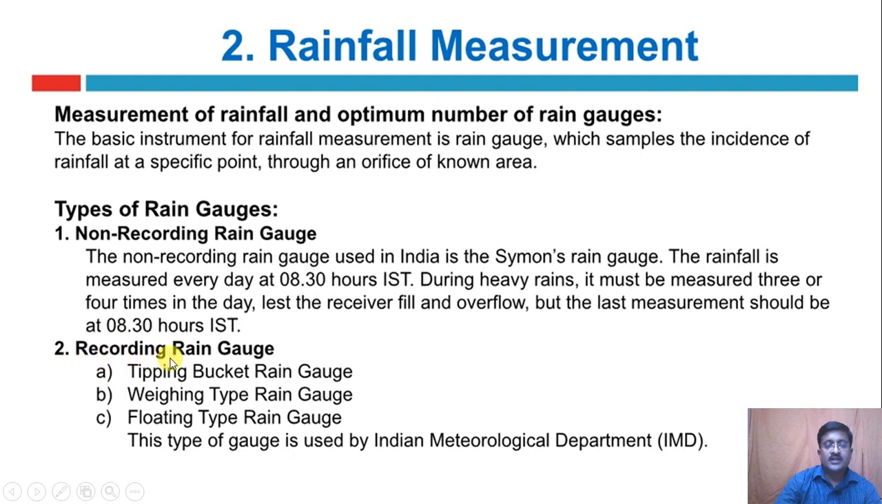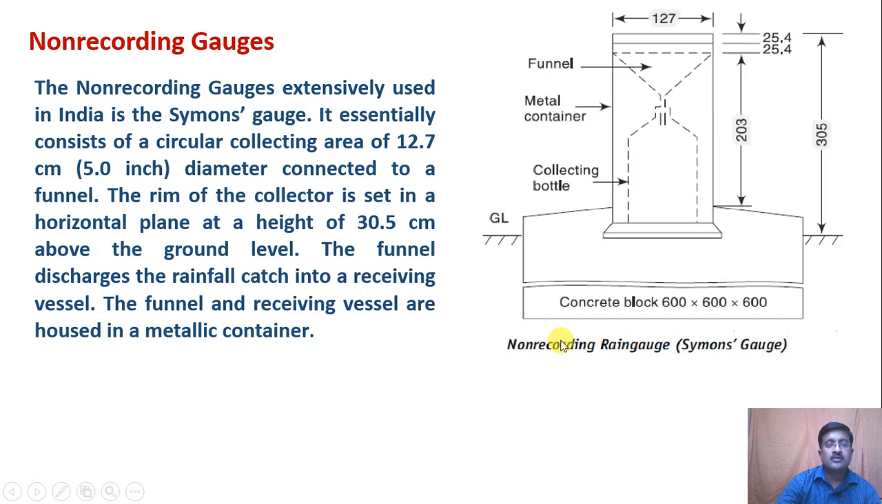Second, the recording type rain gauge. In that, 3 types are there: tipping bucket rain gauge, weighing type rain gauge, and floating type rain gauge. These types of gauges are used by the Indian Meteorological Department, IMD. First, we'll see the non-recording rain gauges.